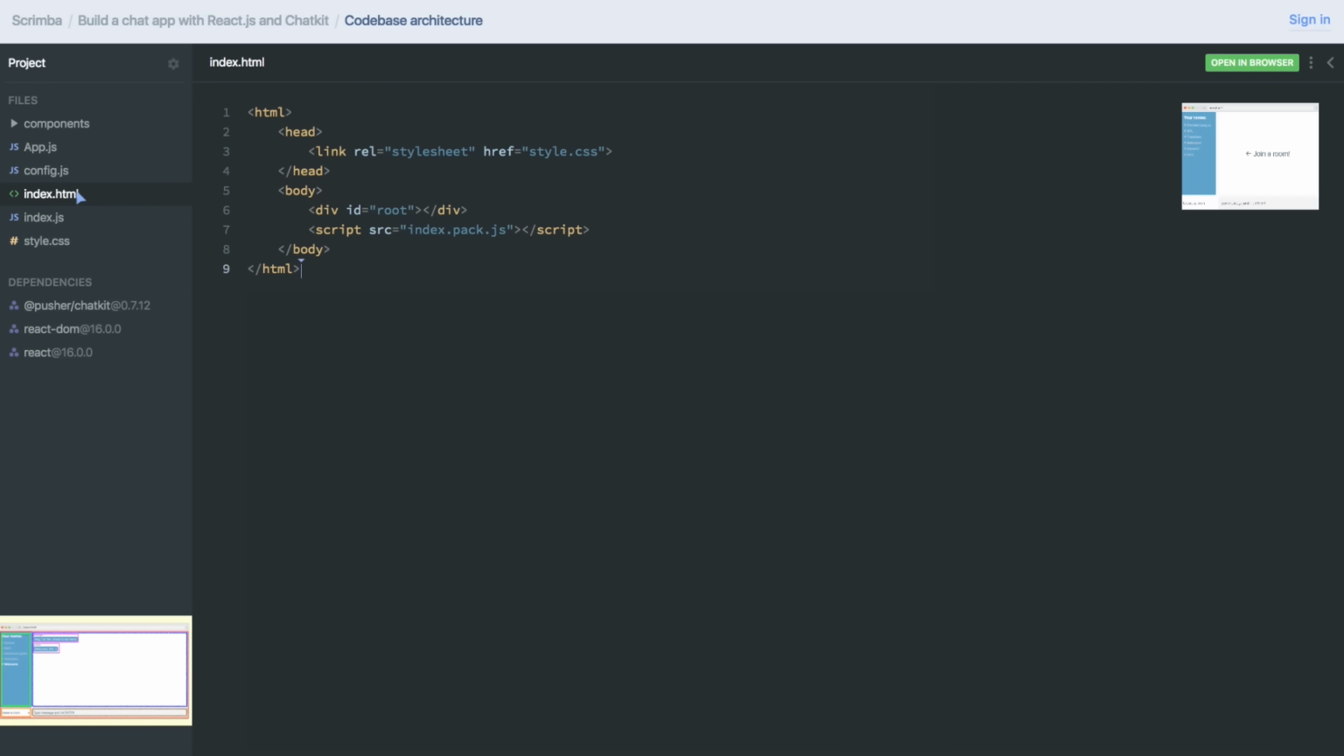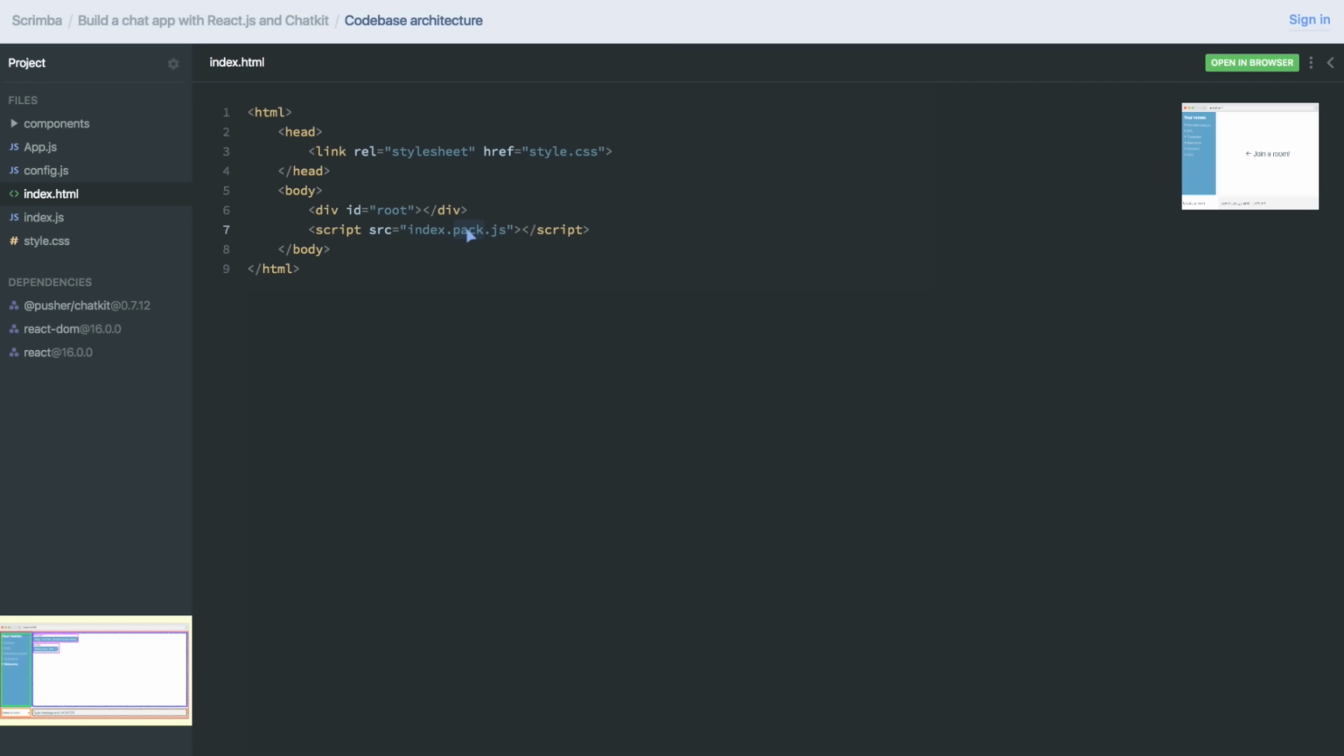Let's start with the index.html, for example. It is ridiculously simple. It has a link to the CSS. It also has a div with an ID of root. More on that in a minute. Plus, it's also linking to the bundle of all of our JavaScript, which is index.pack.js.